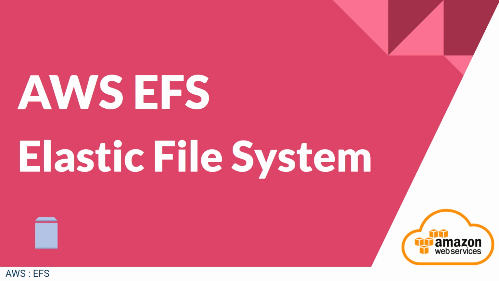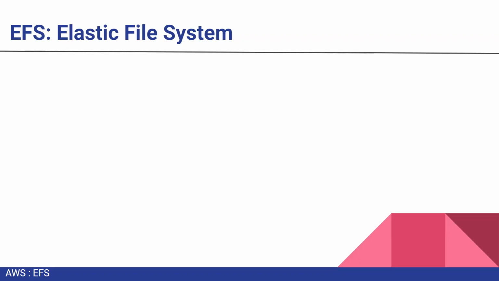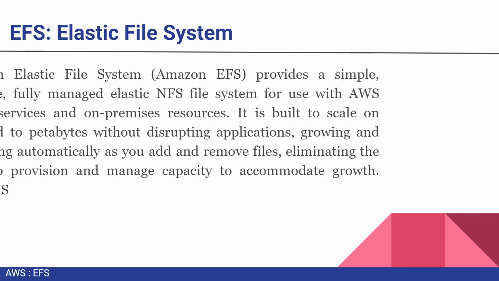So in this session we are going to understand AWS EFS. EFS stands for Elastic File System. Elastic File System is another type of storage for the EC2 instance. We have seen till now the EBS, that is Elastic Block Storage. So let's try to understand what is the Elastic File System, and let's try to understand the definition part.